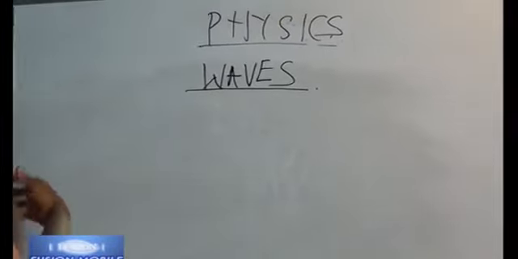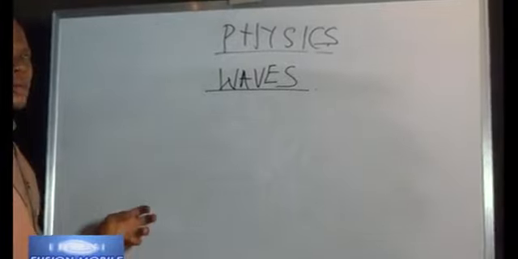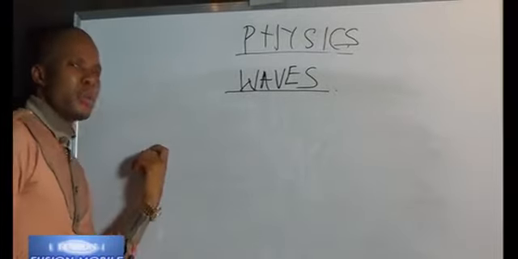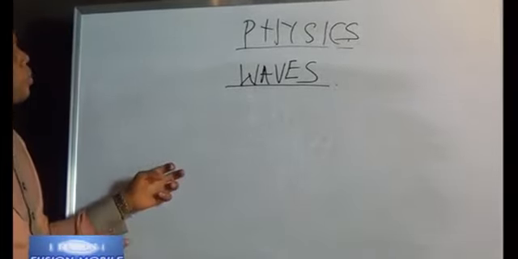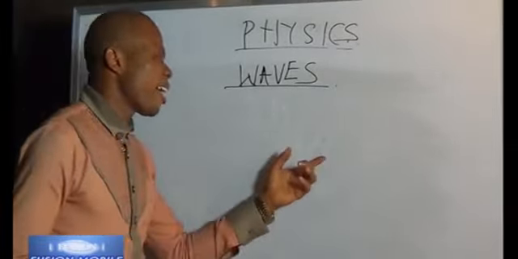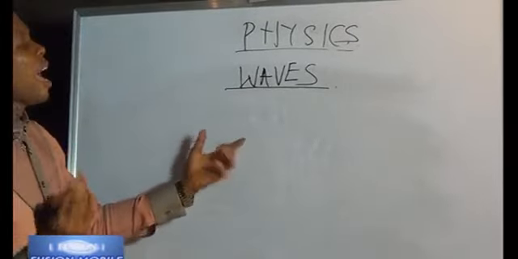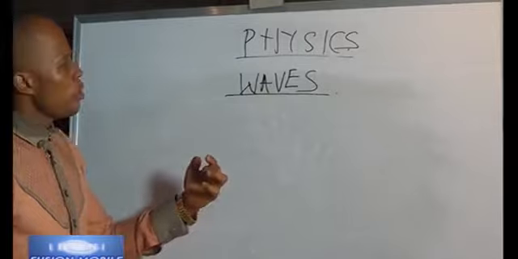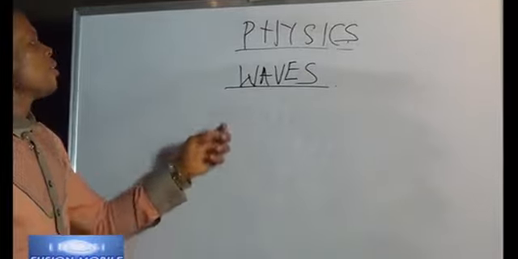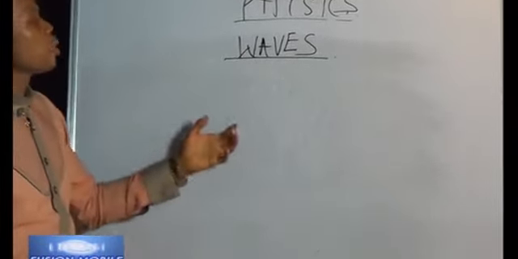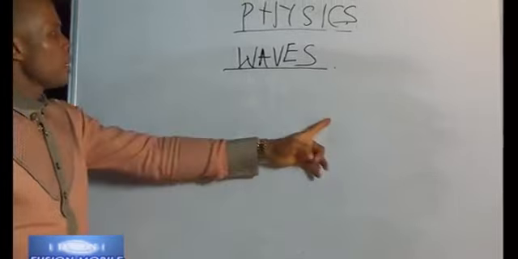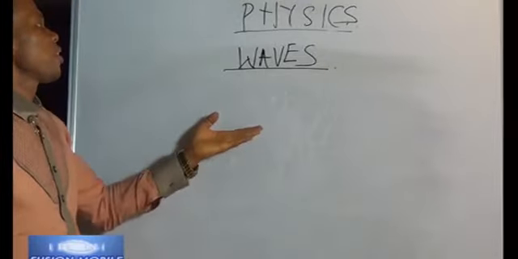For example, if I hit this here, you are hearing the sound, aren't you? Now you are hearing the sound, but it's not as if your ear is on this board, no. But when I hit it, what happens? It's a disturbance. There is a vibration which creates a disturbance which can propagate from here even to your audibility, now that you are hearing it. And it transfers energy as it's moving. And what is the energy we are hearing now? Sound energy. So from there we can define a wave as a disturbance which originates from a vibrating body, which can be transferred or propagate from one point to another, transferring energy through its path of propagation.